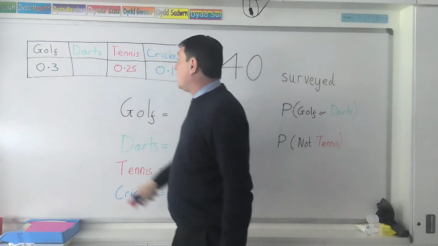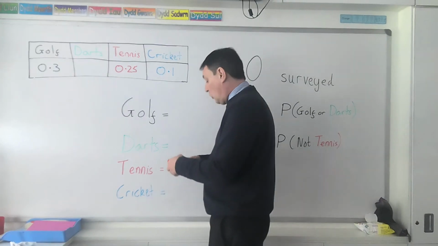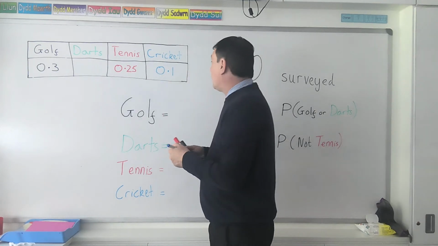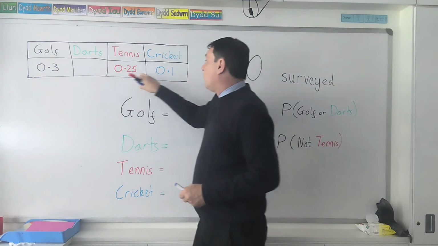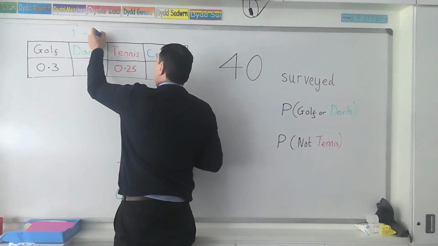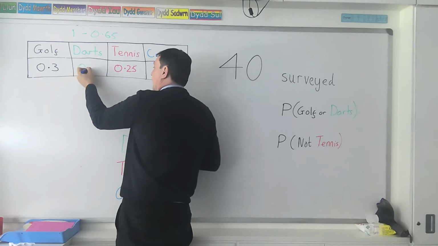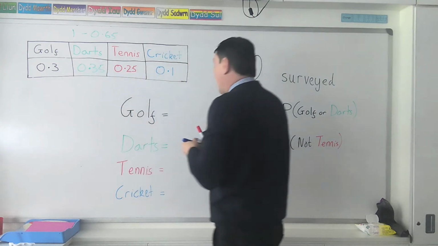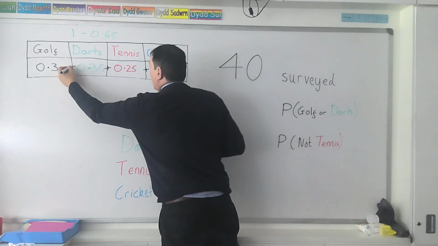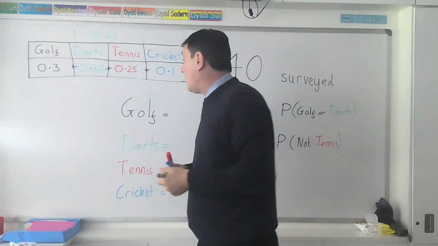So 0.3 and 0.25 give us 0.55. 0.1 gives us another 0.1, so that's 0.65 altogether. So the total we had from these three numbers is 0.65. So taking away from 1, so 1 take away 0.65, which is the total of all of these three, gives us an answer of 0.35. So remember, that's our first rule then, is the total of all of these must always add up to 1. Okay, so that's how you'd solve the number in the table.